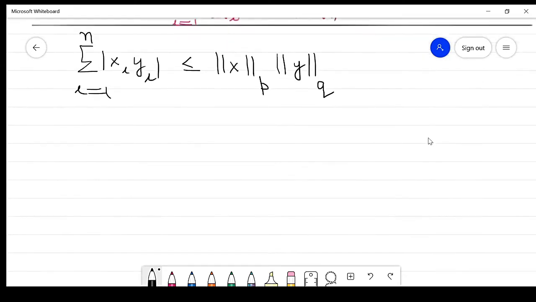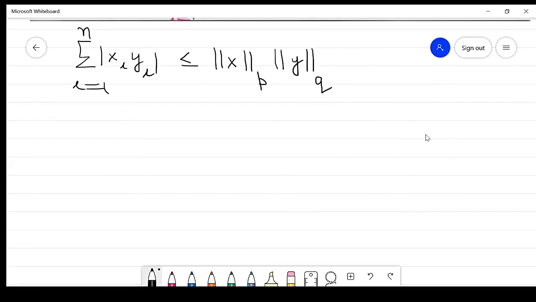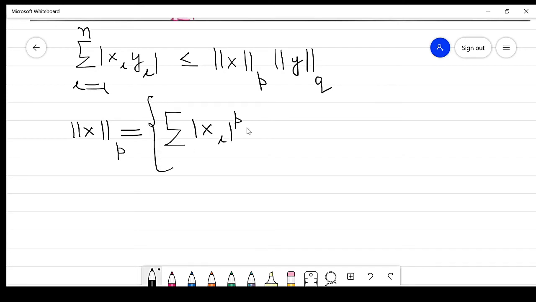Now in the given Holder inequality, the norm of x in p is the summation of |xi| raised to power p, and the entire term is again raised to power 1 by p. Similarly in the case of y.